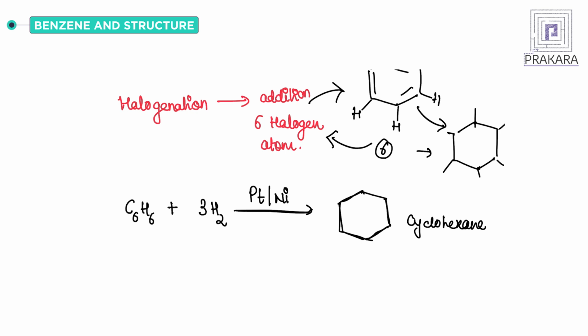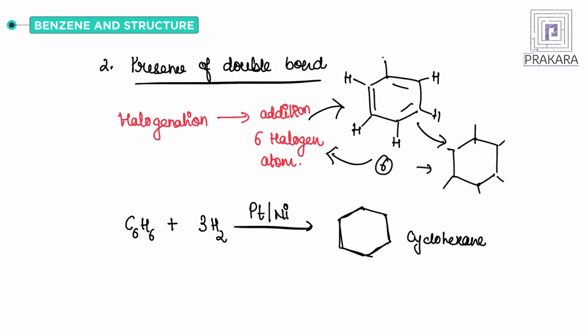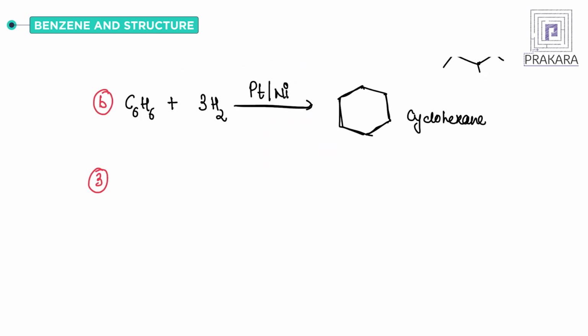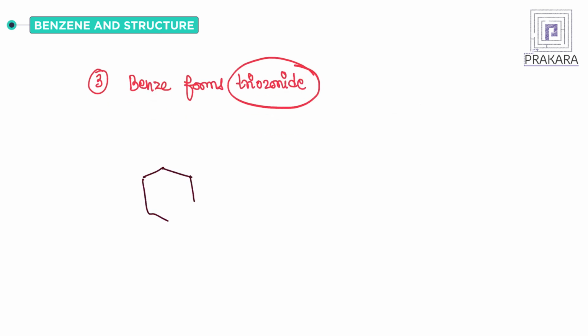And the other reaction that shows the unsaturation is the reaction of benzene with ozone. So halogenation is the first thing that shows the presence of the double bond, then the reduction of benzene, and third is the reaction with ozone. With ozone, benzene forms triozonide. Now what is that molecule? Let's take a look at the reaction. By that time it was not known that the structure is this, but we know that the structure is this. So we want to look at the reaction.